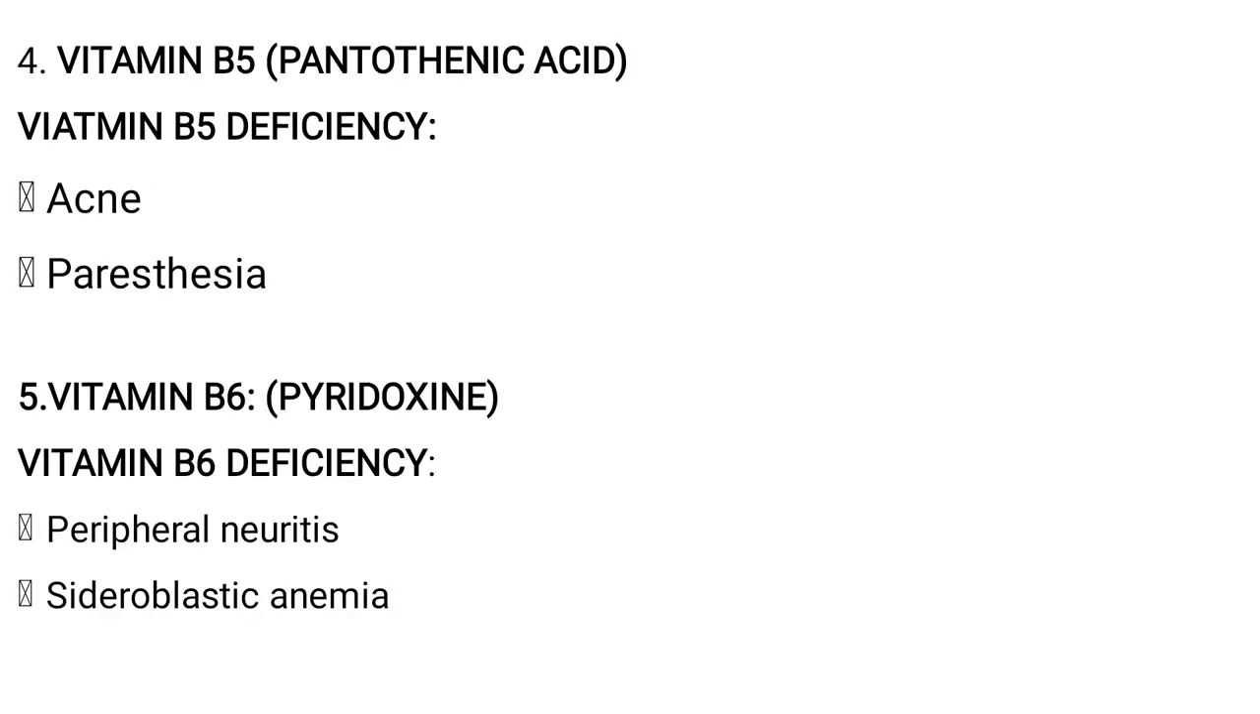Vitamin B5, it is also called pantothenic acid, and its deficiency leads to acne and paresthesia. Vitamin B6, another name is pyridoxine, and vitamin B6 deficiency leads to peripheral neuritis and sideroblastic anemia.